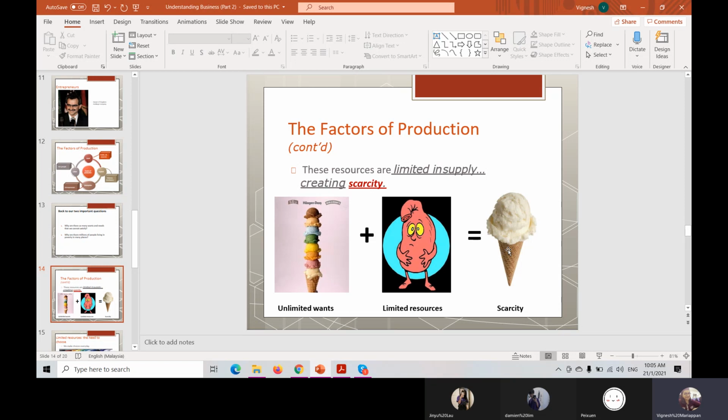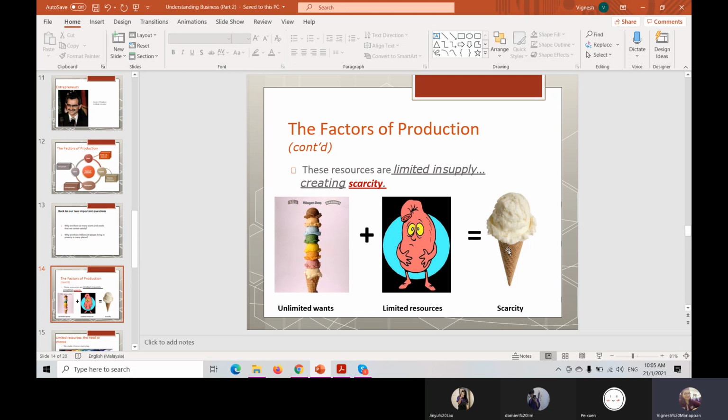When we have unlimited wants, but the resources are limited, unlimited wants is what? The things that we want, not essential for living, correct or not? Yes. When humans have unlimited wants in their life, but the resources are limited, scarcity will happen.